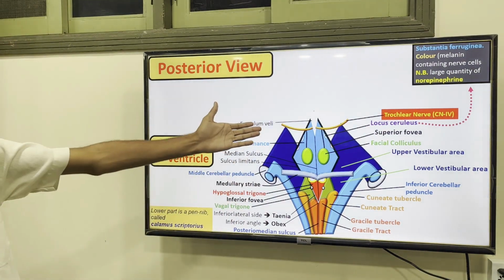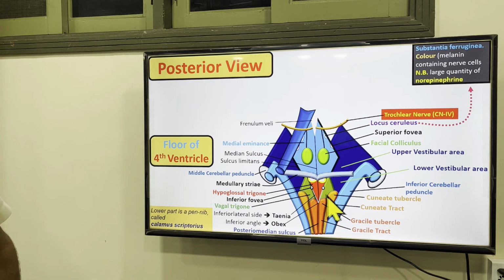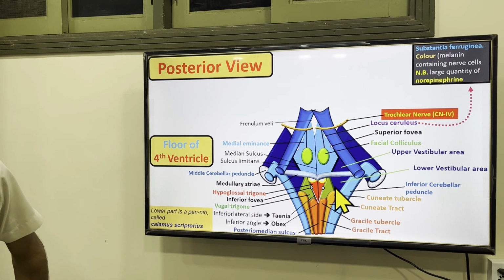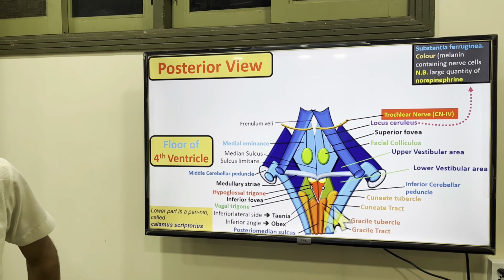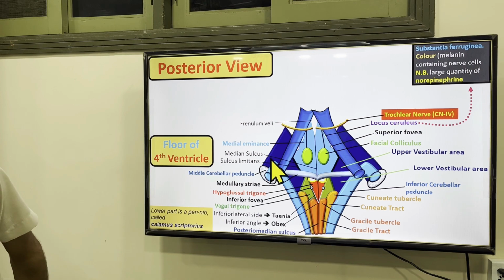So now, in the pons we have the facial colliculus, the superior fovea, the locus coeruleus, and the fourth, trochlear nerve is present. So come to here. This is your superior cerebellar peduncle, which is the midbrain. The inferior and middle have been covered. So this is actually your superior cerebellar peduncle.